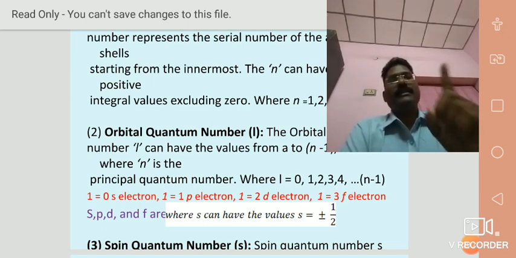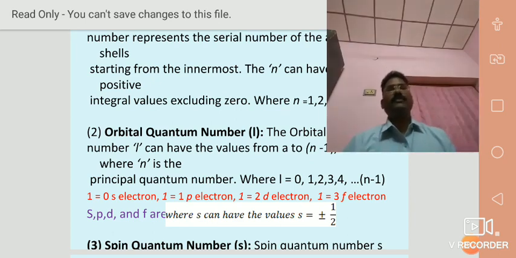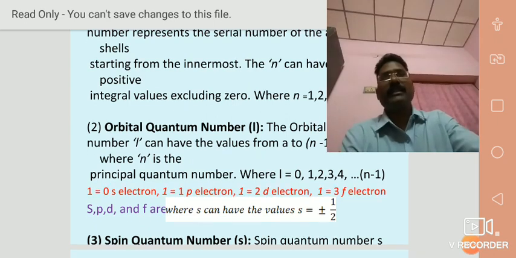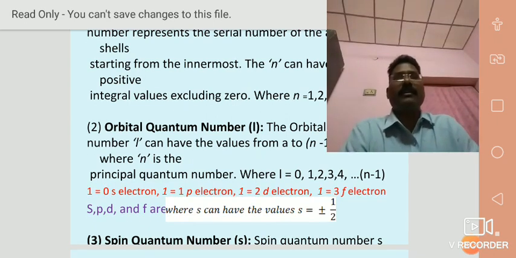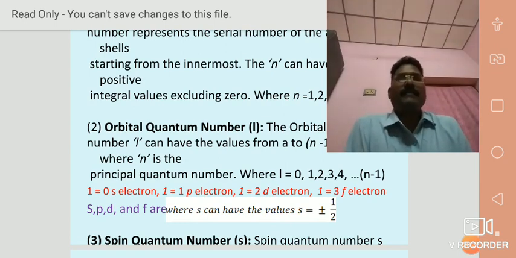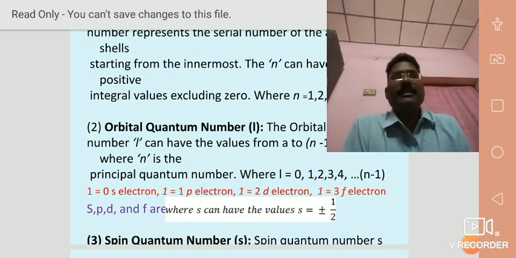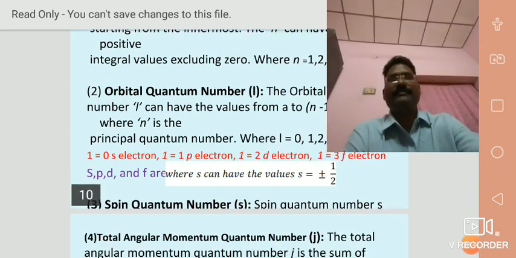Hence, n is equal to 1, 2, 3, etc., integers, L equals n minus 1, and L equal to 0, 1, 2, 3 are named as S, P, D, F subcells.